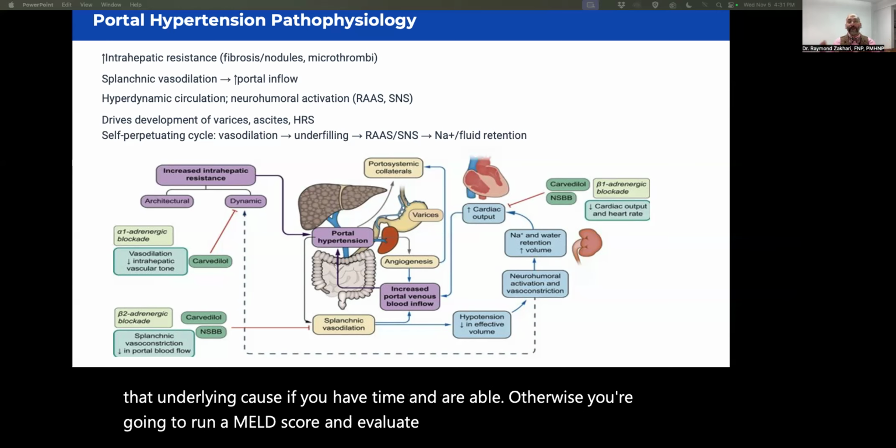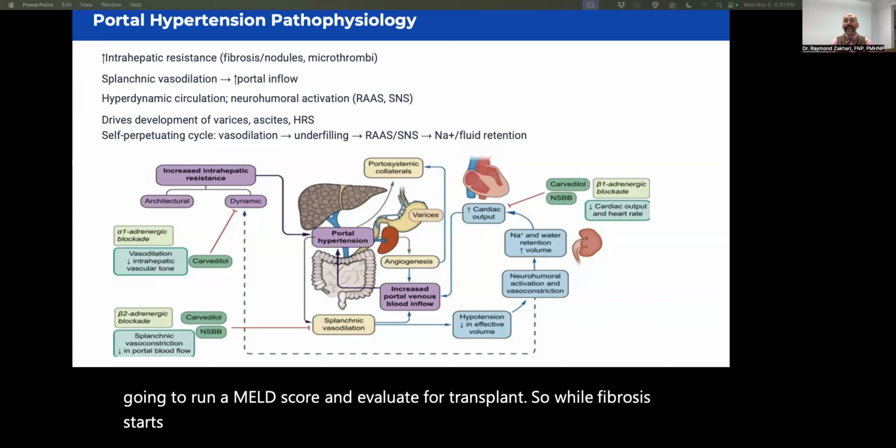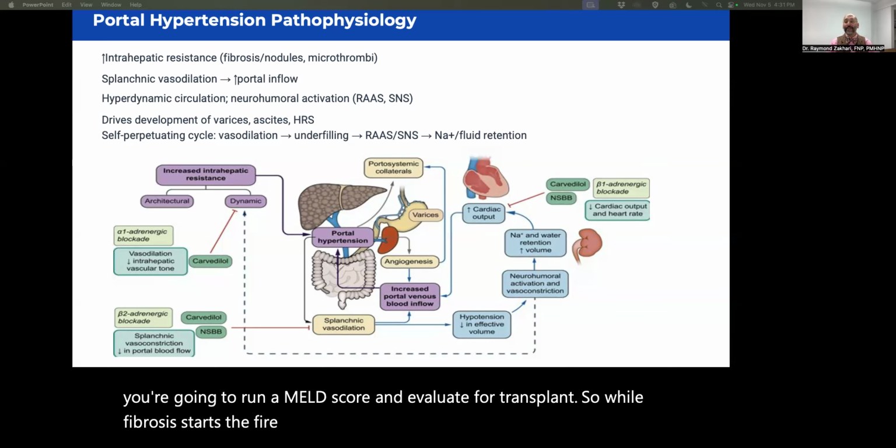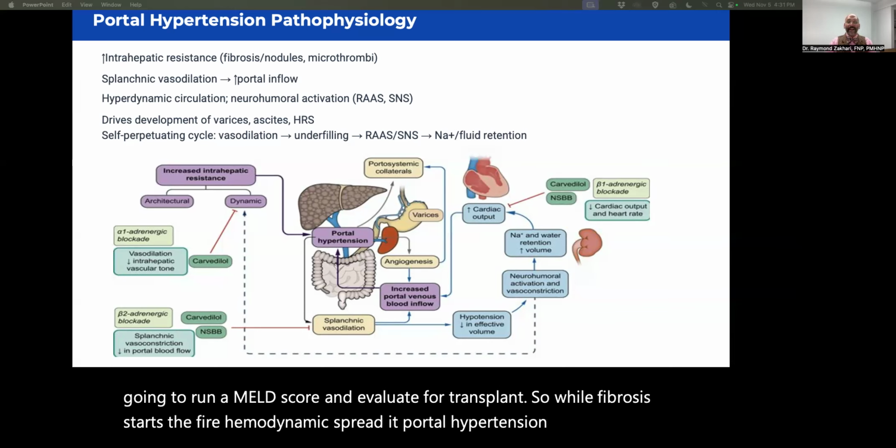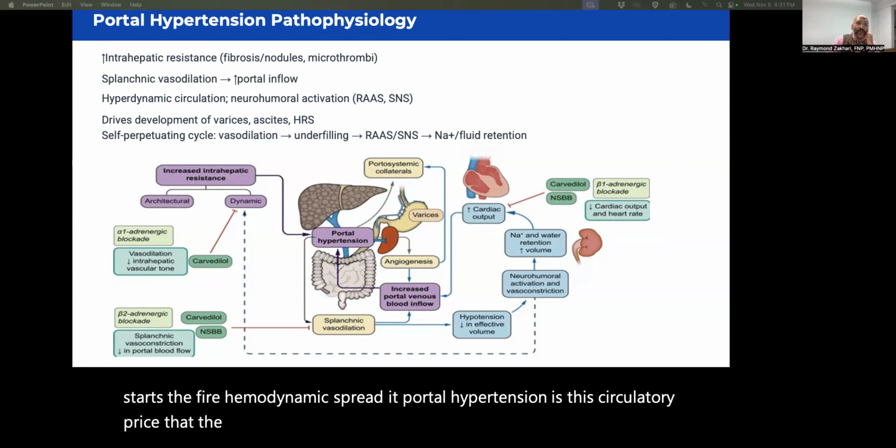So while fibrosis starts the fire, hemodynamics spread it. Portal hypertension is this circulatory price that the liver pays when it's out of architectural options.